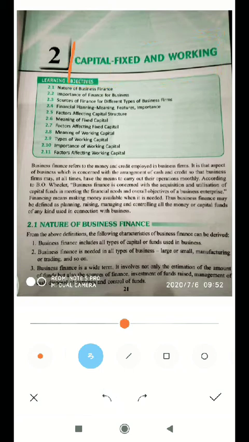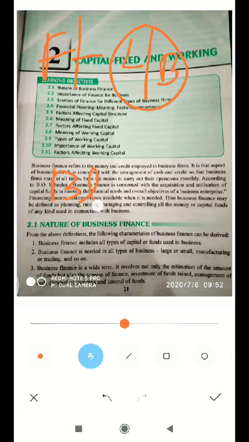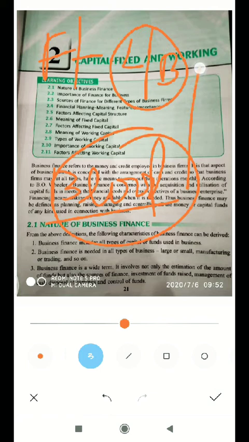In this chapter, as we know, finance is the lifeblood of the business. In the human body, the most important thing is blood. As blood runs up and down in the body, the whole body works smoothly.